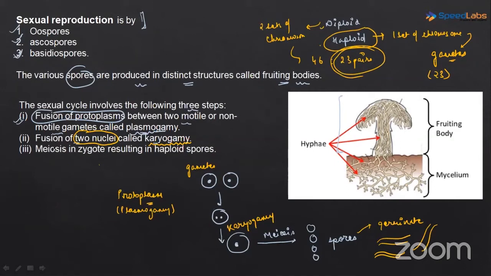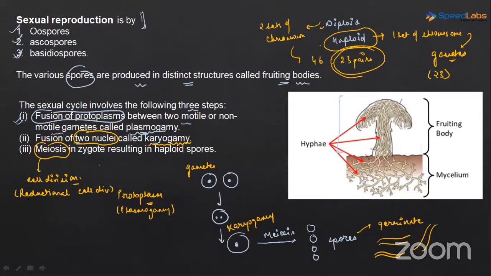Now tell me, do you understand the meaning of meiosis? What is meiosis? It is a type of cell division, and it is reductional cell division. When we read the chapter on cell division, we will study it in detail. Here I am giving a brief idea. Basically, the number of chromosomes gets reduced here.